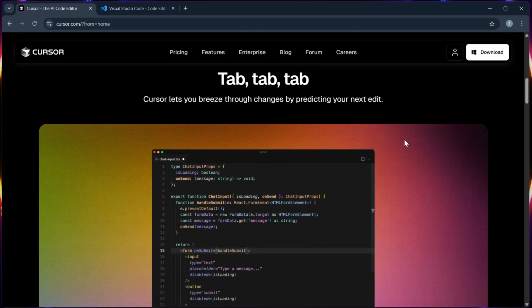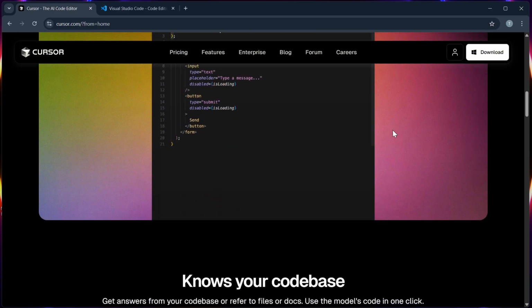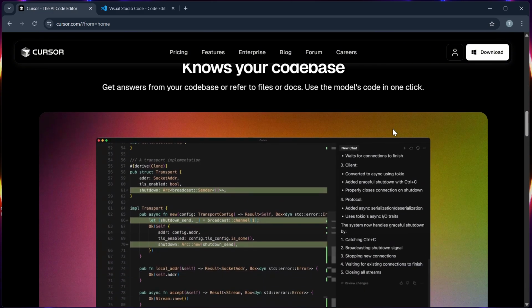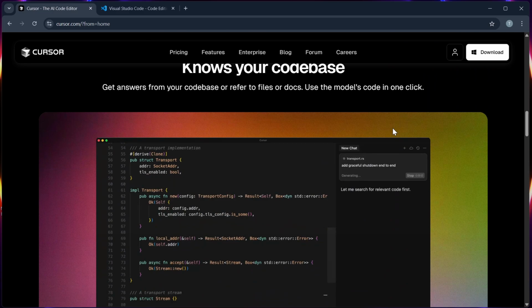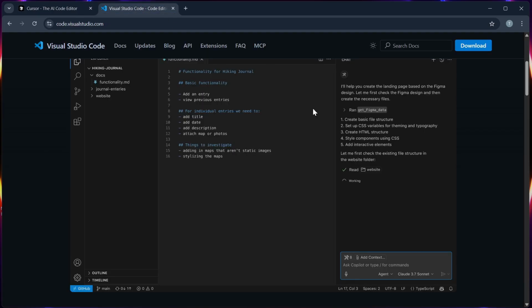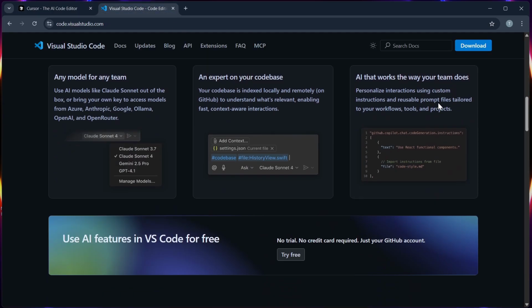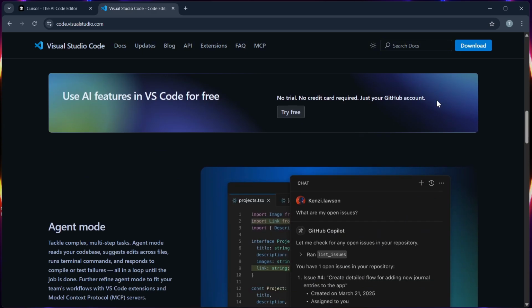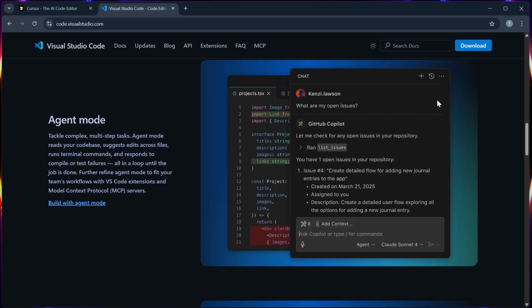Number 2, AI integration. Cursor AI was built specifically with AI support at its core. It allows inline prompts, code generation, refactoring, and doc explanations, while VS Code supports AI through extensions like GitHub Copilot, but the experience feels more bolt-on than seamless.